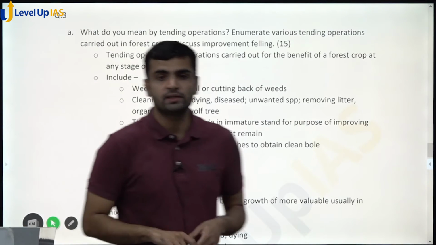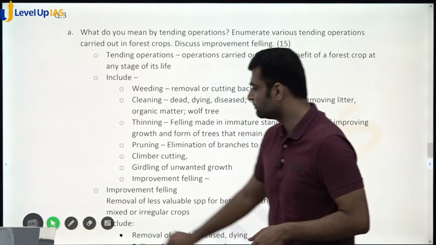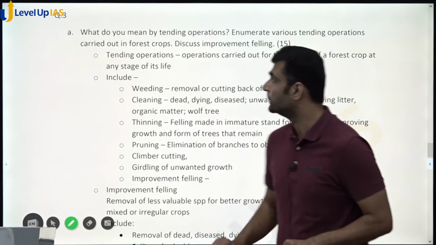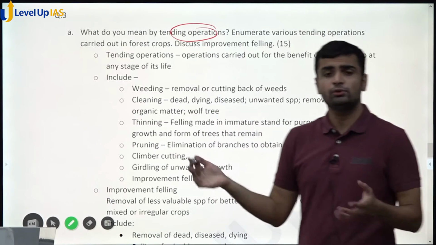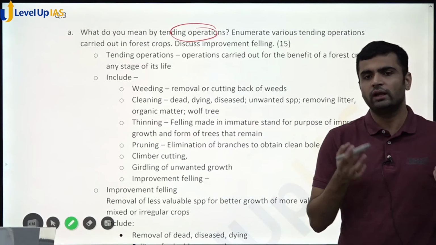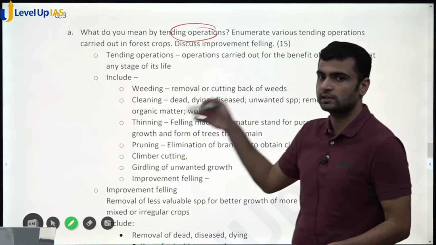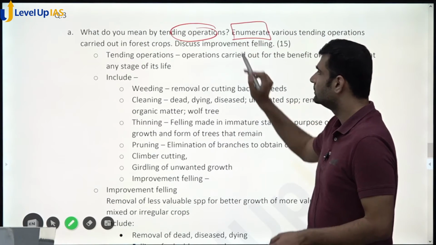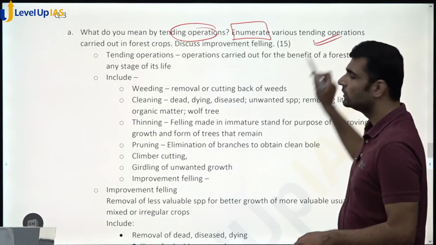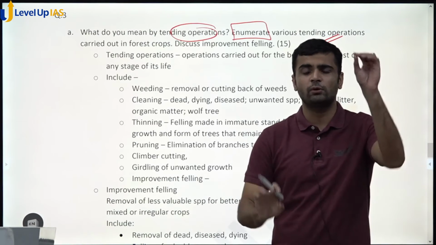Again, you can see that there are multiple sub questions here. It becomes very easy for us to attempt. What do you mean by tending operation? So you just have to define. Otherwise, we would have written anyway in definition. But now they are asking what are tending operations. Then enumerate various tending operations. So we don't have to think about it. You just have to enumerate.